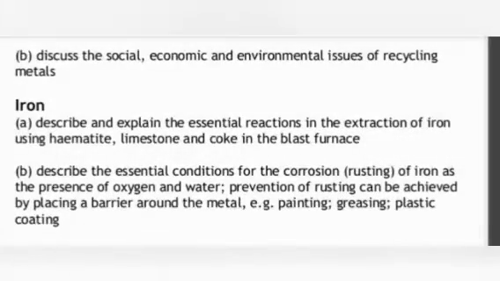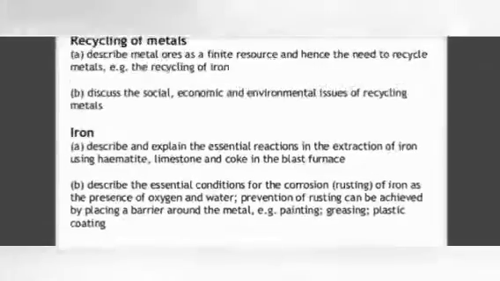If we talk about iron, it describes and explains the essential reaction in the extracting of iron using hematite, limestone and coke in the blast furnace. We will describe the essential condition of the corrosion of iron, as in the presence of oxygen and water, and prevention of rusting, which can be achieved by placing a barrier around the metal, which is painting, greasing, plastic and coating also.